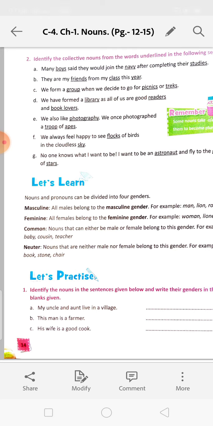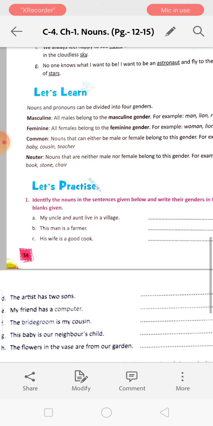Now here it is given page number 14, number 1. Let's practice. Identify the nouns in the sentence given below and write their genders in the blanks. My uncle and aunt live in a village. So we will underline uncle, aunt. Uncle will be the masculine gender, aunt will be the feminine gender. This man is a farmer. Man will be the masculine gender. His wife is a good cook. Wife will be feminine gender.